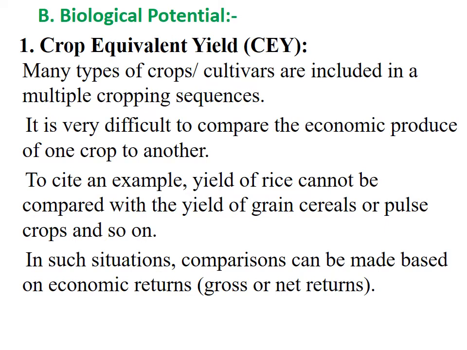Then, biological potential: crop equivalent yield, CEY. Many types of crops or cultivars are included in a multiple cropping sequence. It is very difficult to compare the economic produce of one crop to another. To cite an example, the yield of rice cannot be compared with the yield of cereals or pulse crops, and so on. In such situations, comparison can be made based on economic returns, that is, gross or net.